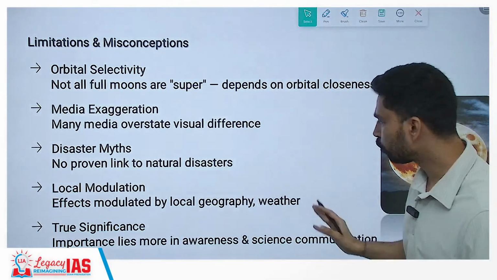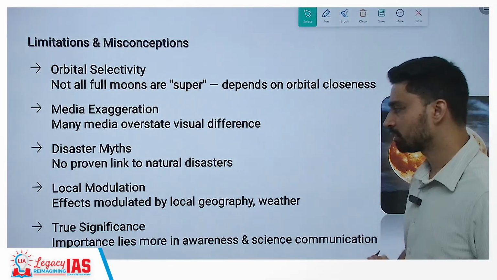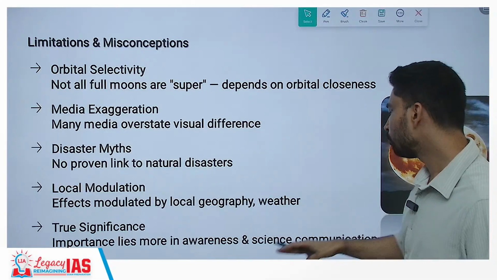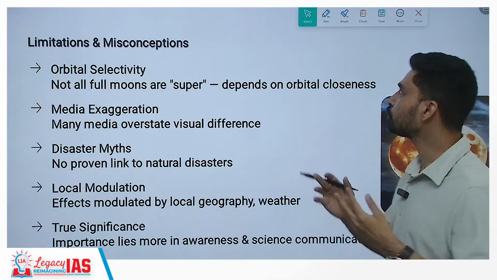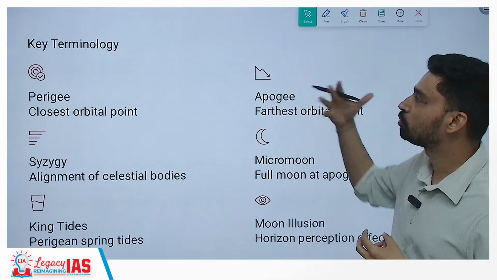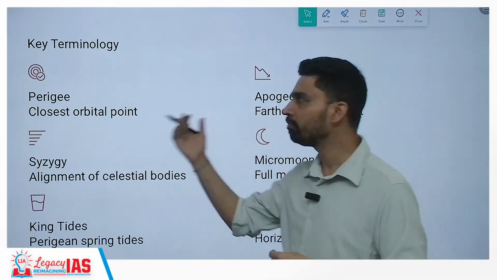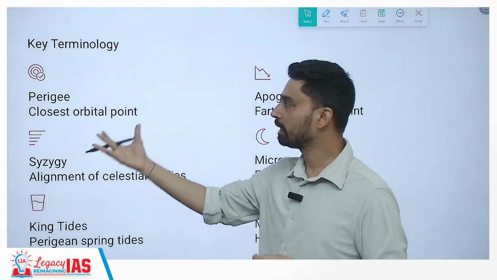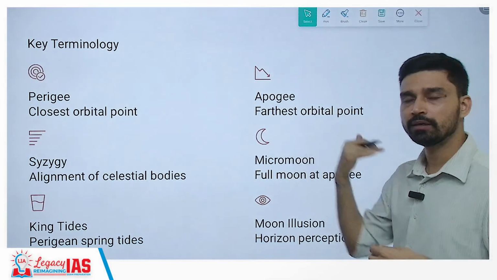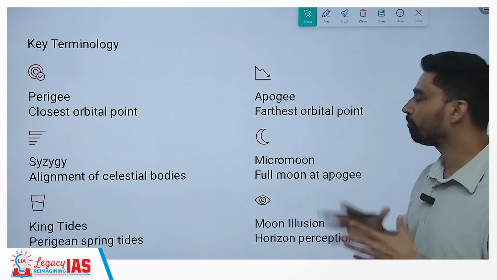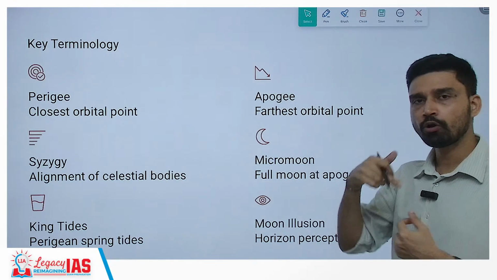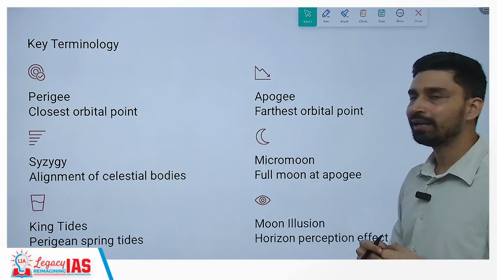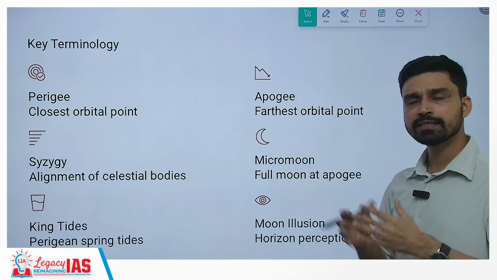The effect is modulated by local geography and weather, as we have discussed already, and the importance lies more in awareness and scientific communication rather than just the changing size of the moon. Again, if you revise briefly: perigee means the closest orbital point in the Earth-Moon orbit. Apogee refers to the farthest orbital point in the orbit of the moon. Syzygy refers to the alignment of three celestial bodies, in this case sun, moon and earth.